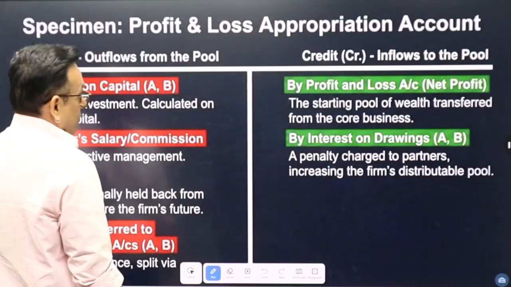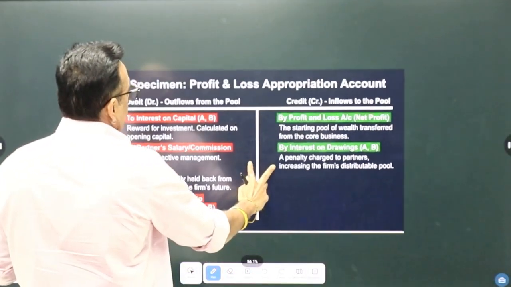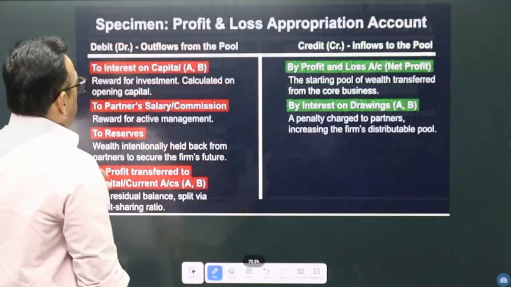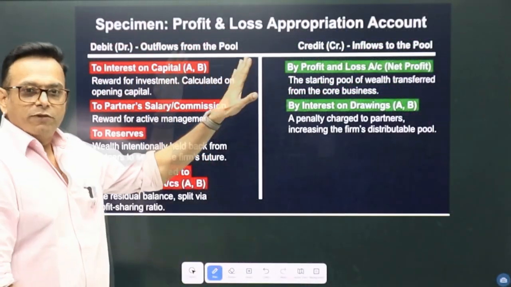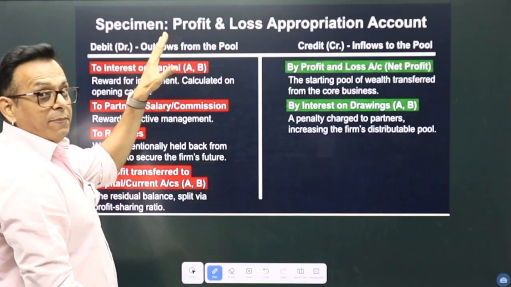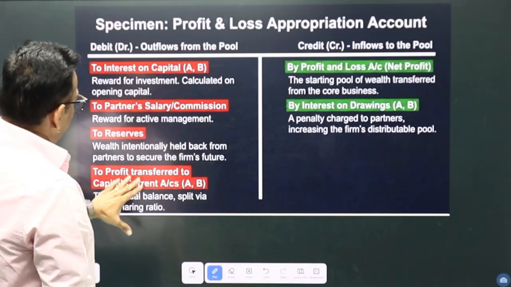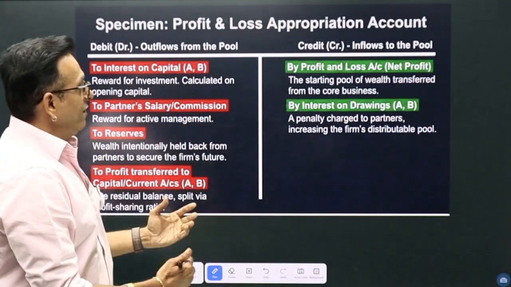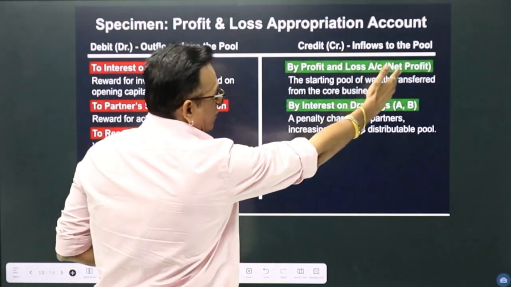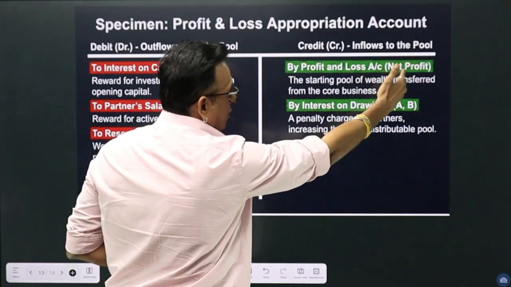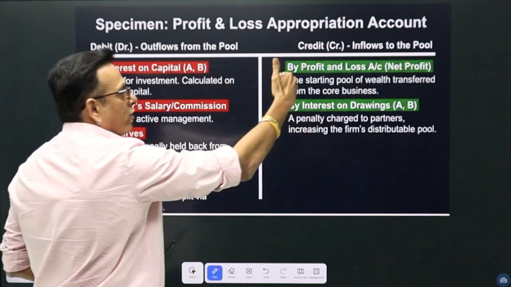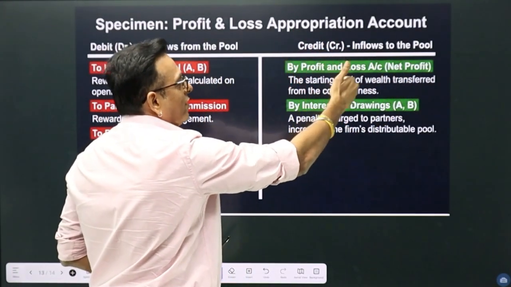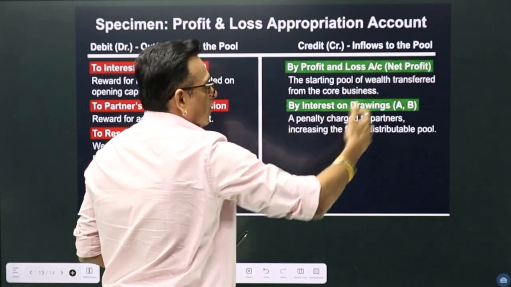Now, the format of profit and loss appropriation account. Now, debit is outflow from the pool. So, debit the expenses, credit the income. So, as discussed, by profit and loss account, net profit. You can also write by net profit in the bracket, net profit transferred from profit and loss account.